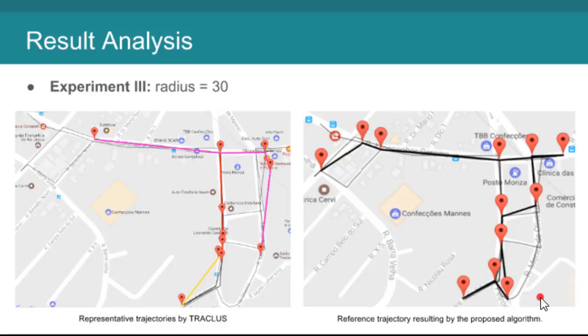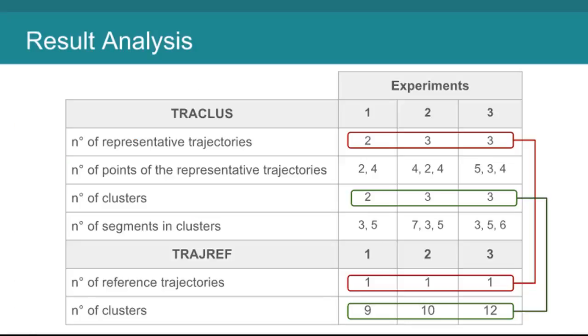The final experiment again shows a similar result. TRAJREF does find a cluster on the far right of the set, but does not find it on the upper left. On the other hand, the proposed method finds the cluster on both sides. The results show that TRAJDATA finds a greater amount of clusters than TRAJREF, as seen on the green highlight. On the downside, it only returns 1 reference trajectory, where TRAJREF finds several segments.